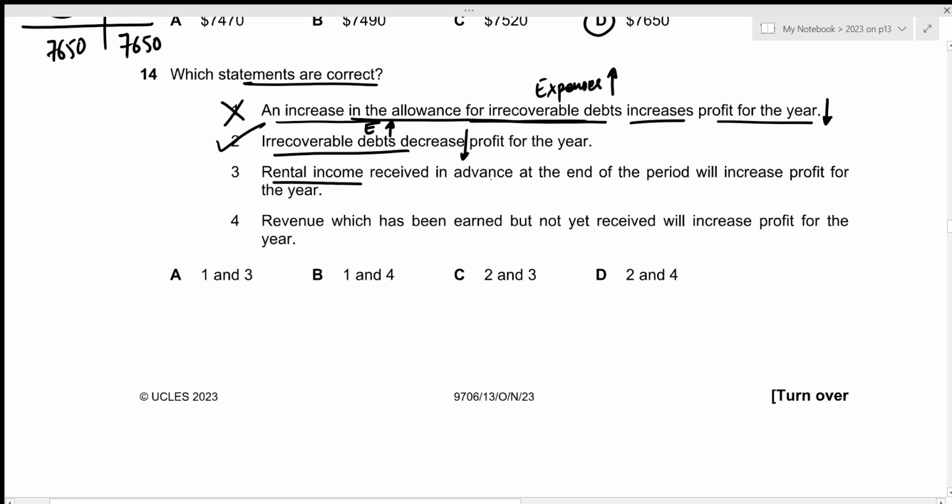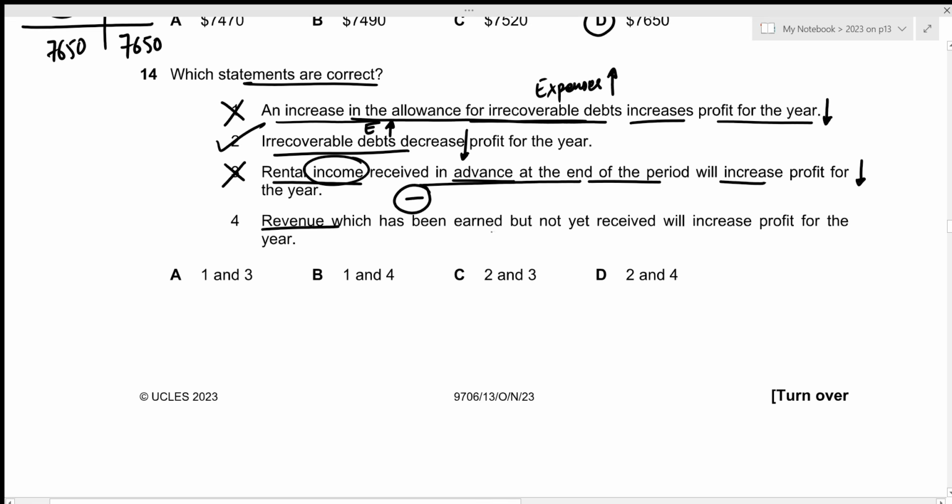The third one is rental income received in advance at the end of the period will increase profit for the year. And remember that this is the rental income received in advance at the end of the period, which means that this will be subtracted while calculating the actual rental income for the year, right? And if the income is being subtracted, it means that the profit for the year will decrease because income and profit have a proportional relationship. So if one increases, the other also has to increase, which is why statement 3 is incorrect.